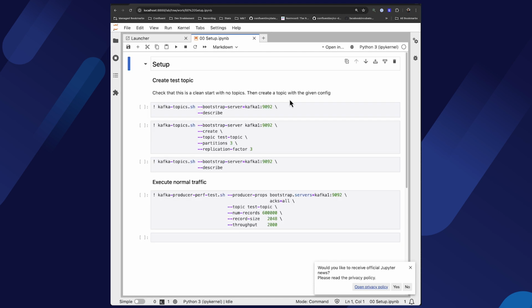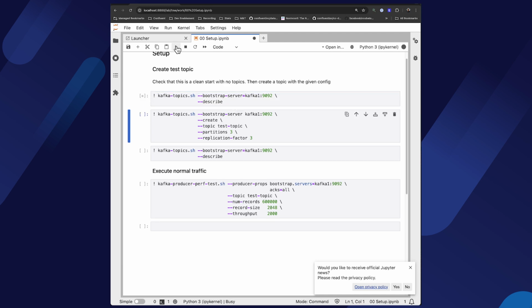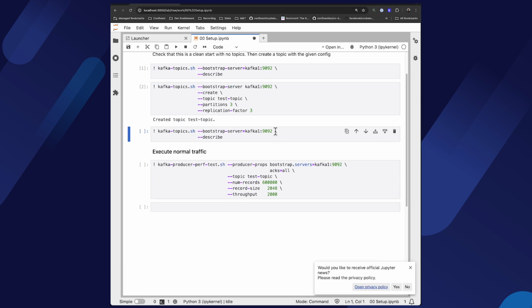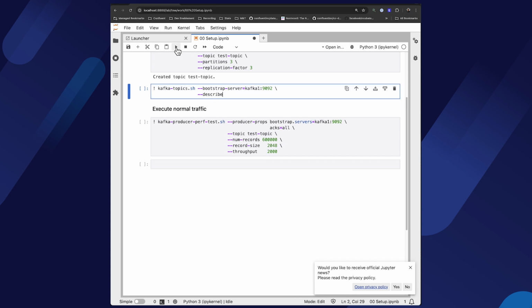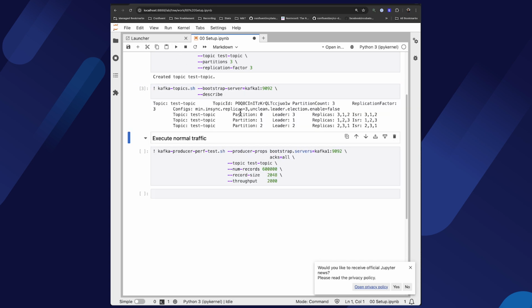Before we start on replication, let's just make sure that the cluster is up and running. Check to make sure that there are no topics. Then let's create a topic with a test topic as the name, 3 partitions, and a replication factor of 3. Examining the topic we created, we have 3 partitions. Each partition's leader is a different broker, so nicely balanced. Each replica is in sync, so ISRs for each partition are all 3 brokers.